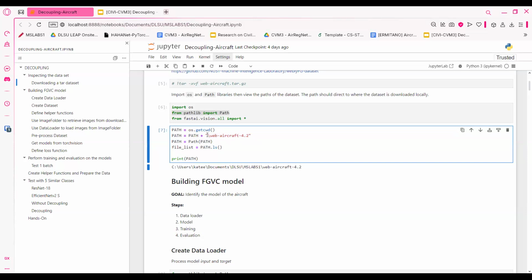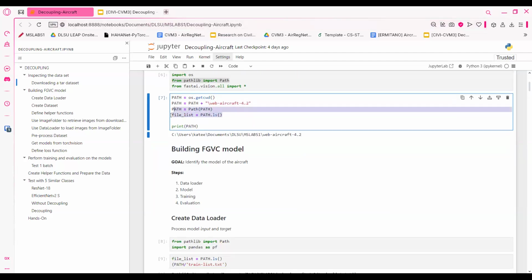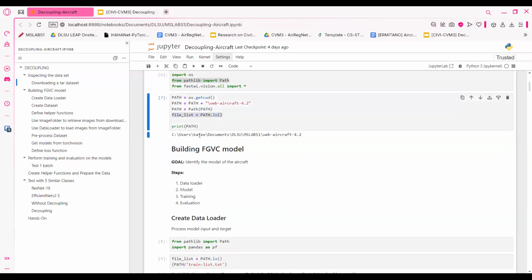The name of my dataset is Web Aircraft 4.2, which is located in another folder. So here I printed it, boom. This is where the dataset is located.